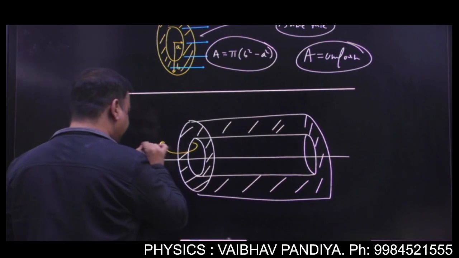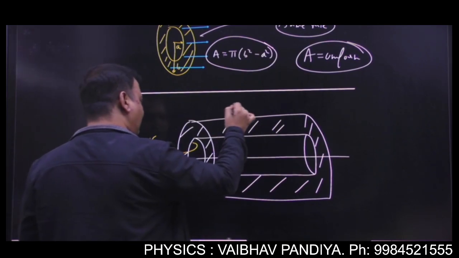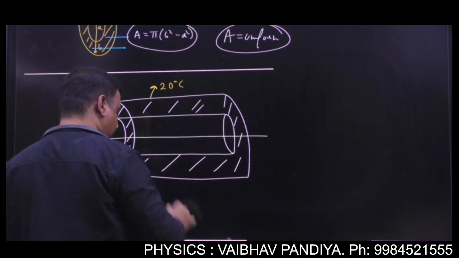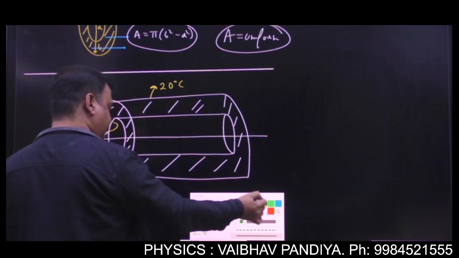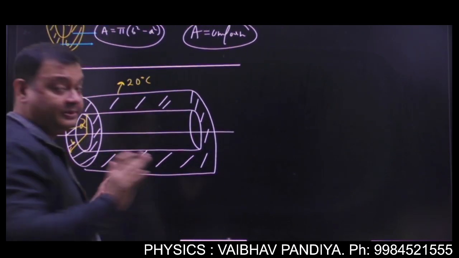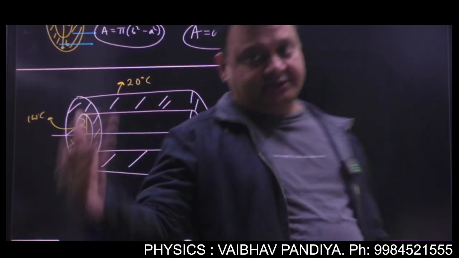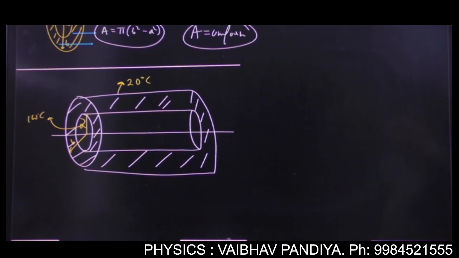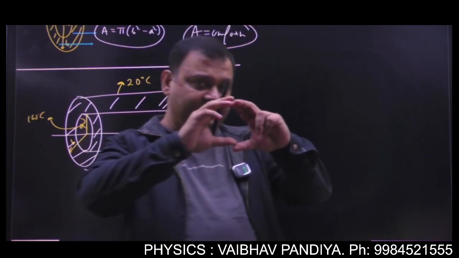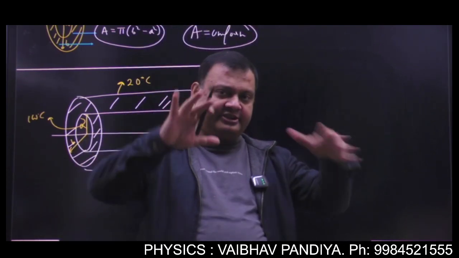This inner end is at 100 degrees and this outer end is at 20 degrees. Now see the difference. The inner radius is A and the outer radius is B. In this figure, the temperature difference is not between the right and left surfaces. The temperature difference is between the inner and the outer cylindrical surfaces.